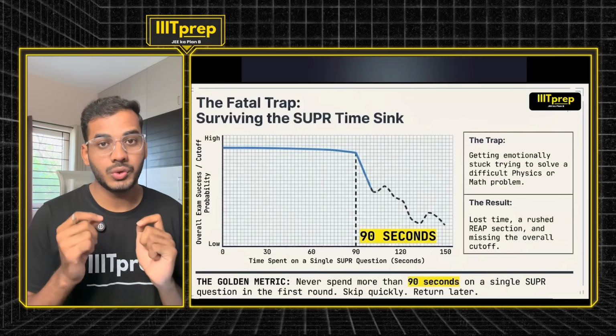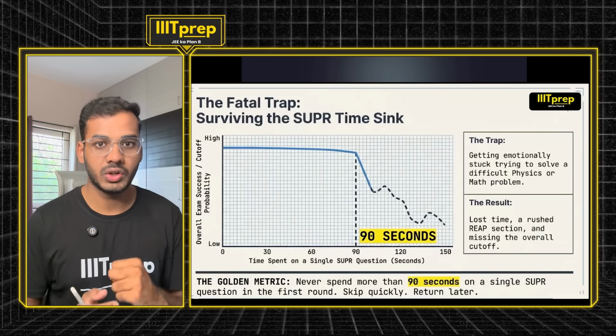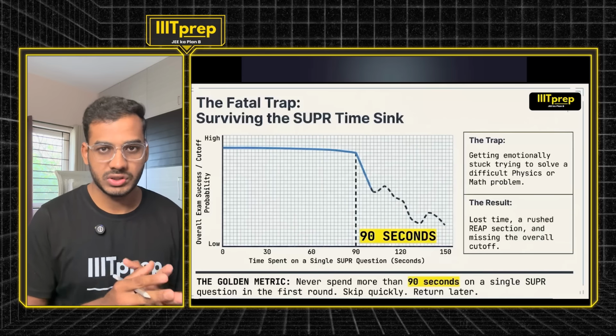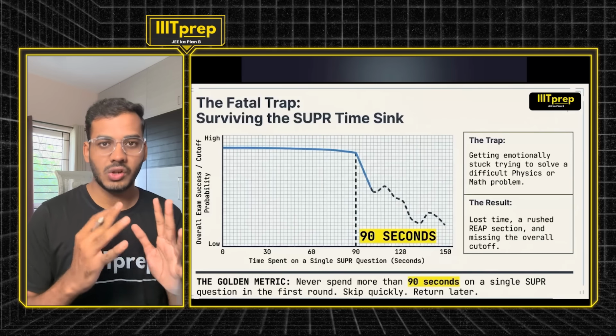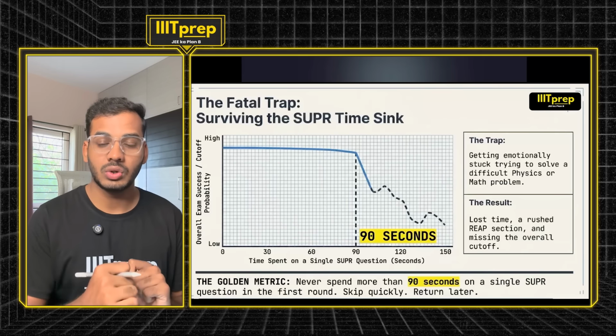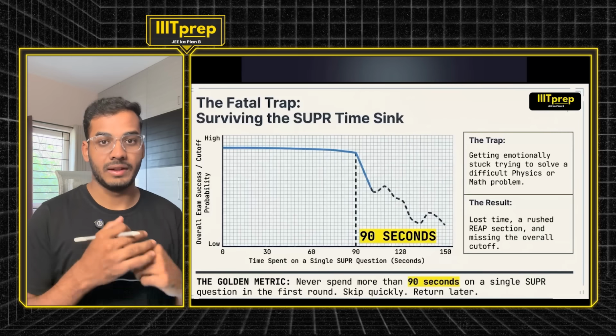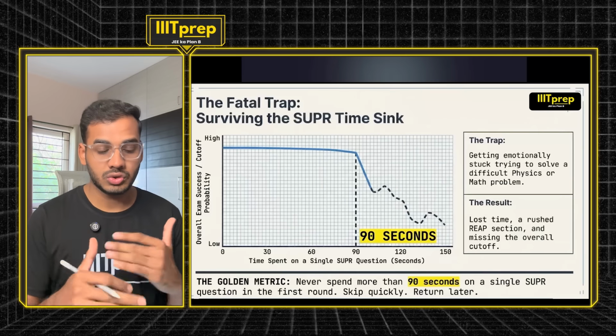So you have to do one thing. Whenever you are going to try to solve a question, let's suppose there are 40 questions in the exam. In most cases 40 questions are coming in recent years. Let's suppose in SUPR you have 40 questions. Make sure you see that question and you decide whether to attempt this question or not. It's not like you have to attempt all the 40 questions in SUPR. There's no benefit at all. You don't need to solve all the questions.